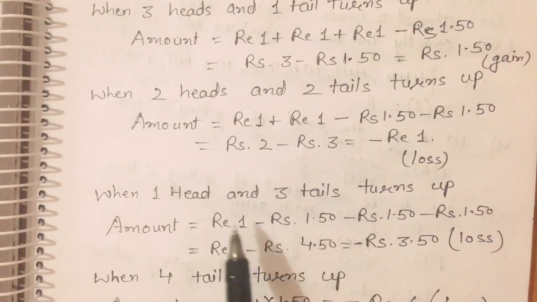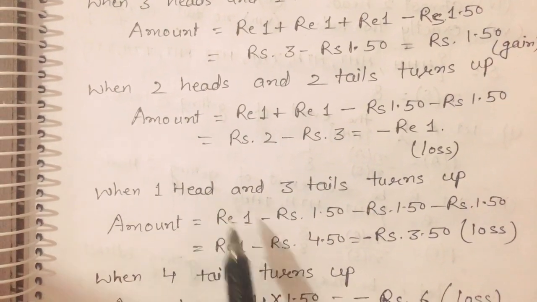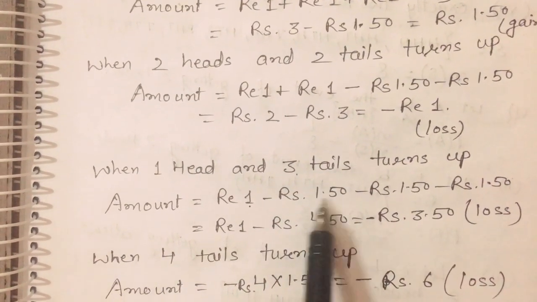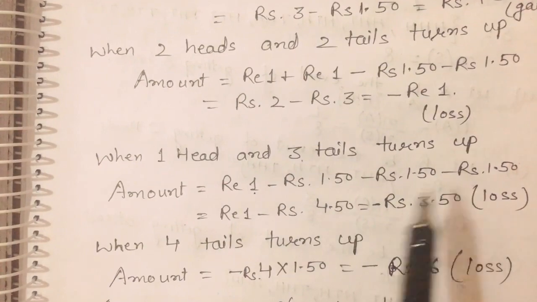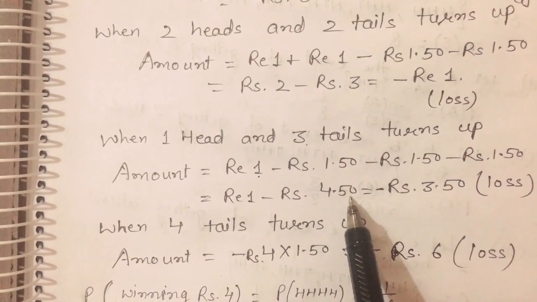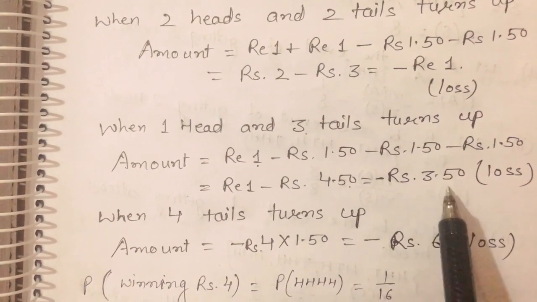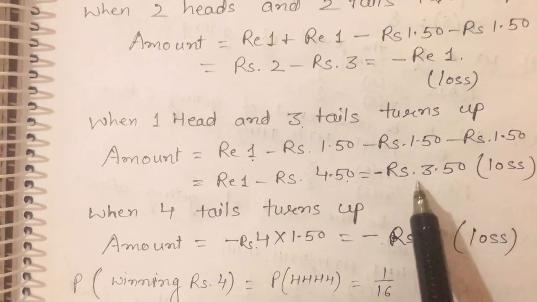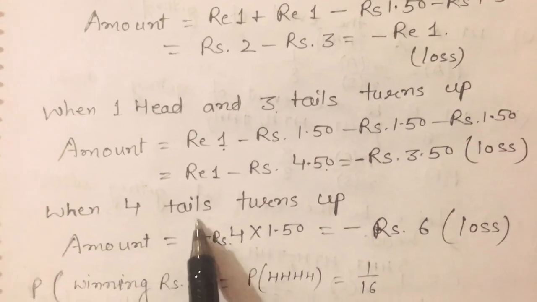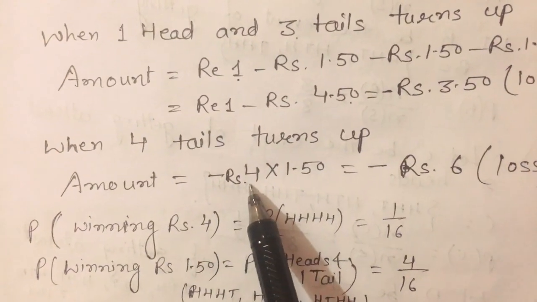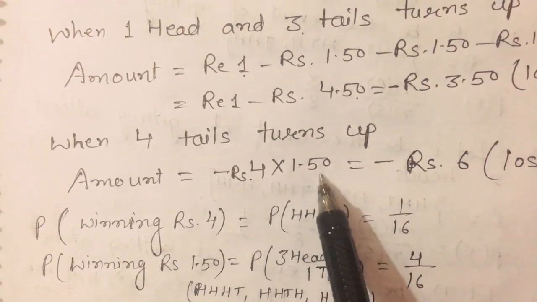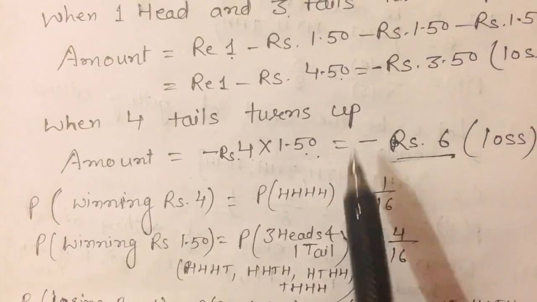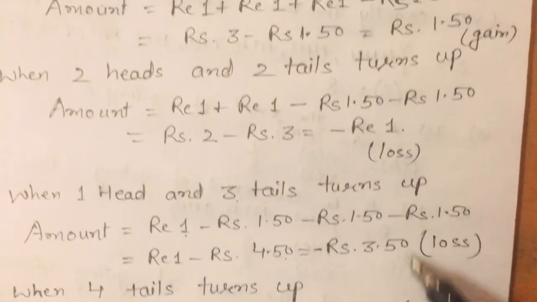So for 1 head and 3 tails, you will get ₹1 for the head, and for 3 tails you will lose ₹1.50 for each tail. So for 3 tails, you will lose ₹4.50. So you will lose ₹3.50 in total. Now if 4 tails turn up, you lose ₹1.50 for each tail, then you will lose ₹6. This is the amount you will gain or lose.